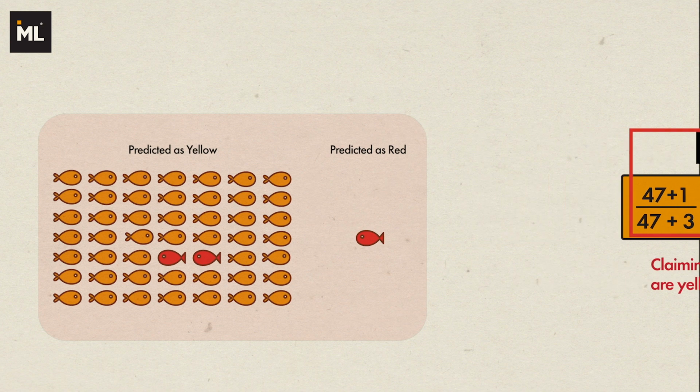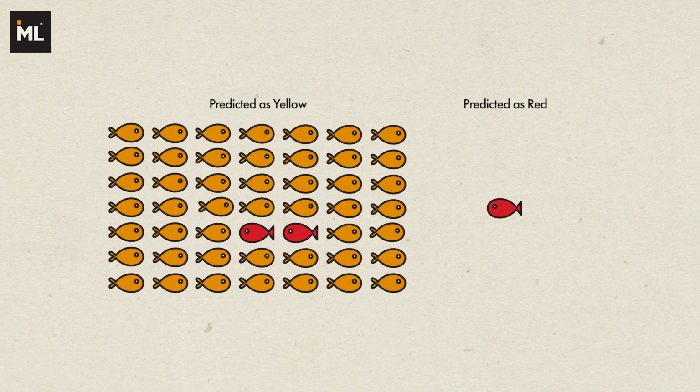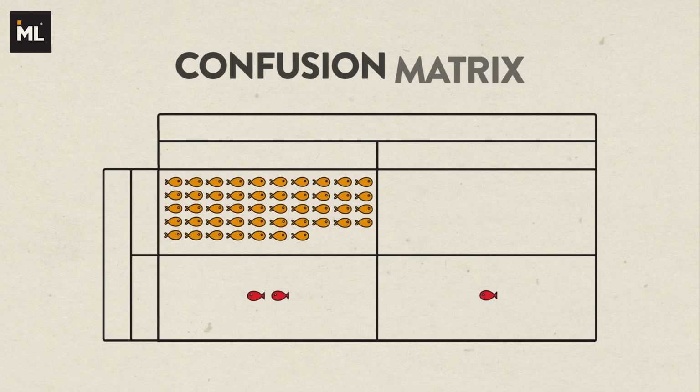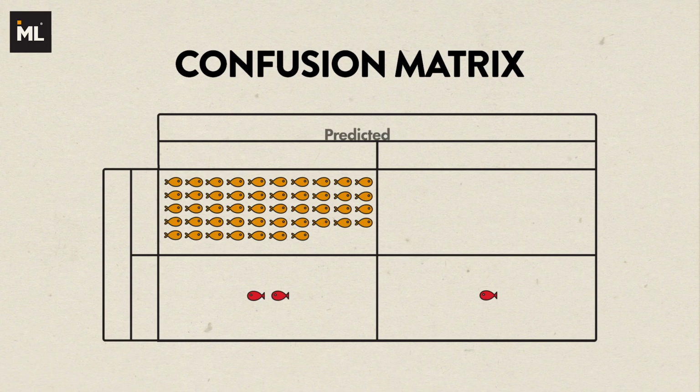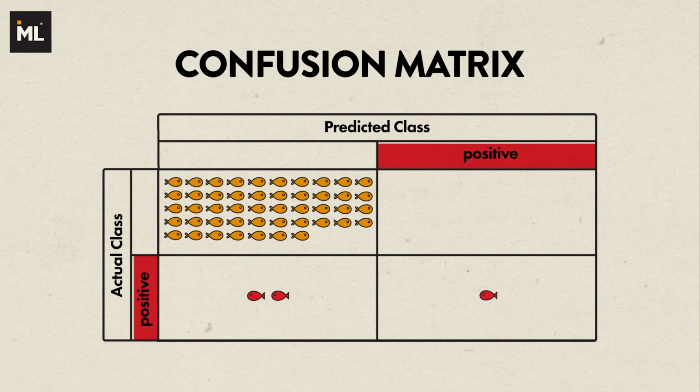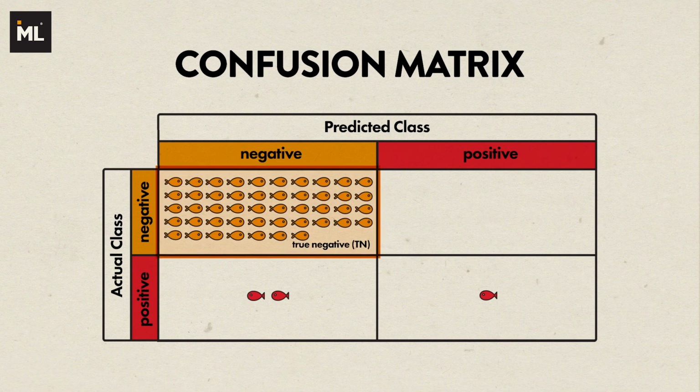Now is the time to introduce the confusion matrix. In this matrix, the columns correspond to what the machine learning model predicted, and the rows correspond to the true labels. Since we only have two cans of fish, the positive class is the red fish, and the negative class is the yellow fish. The top left corner contains the true negatives. These are the yellow fish that were correctly identified by the model. The true positives are in the bottom right corner. These are the red fish that were correctly identified by the model.